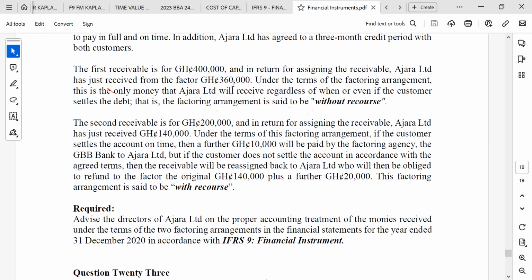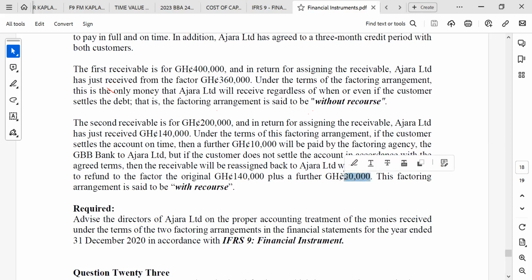We are not certain whether they are going to be collecting or not, since the risk is still associated with us. We will just recognize the 140,000 as a loan. But after they have returned the receivable to us, that is the time we can recognize the interest, because we don't know whether they are going to collect the money within the stipulated time or not. If they are not able to collect the money, that is the time we are going to pay them interest and recognize the finance cost of 20,000.